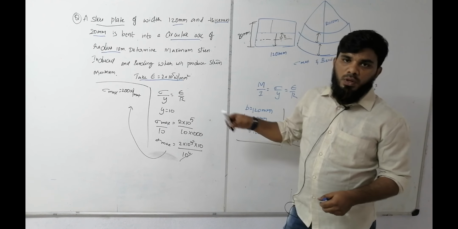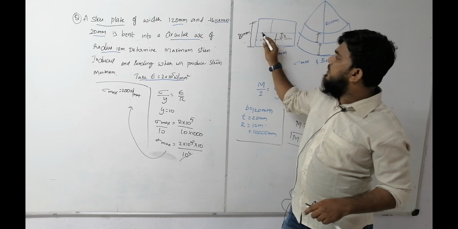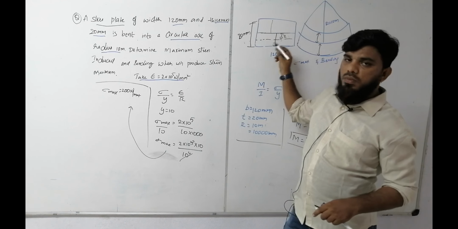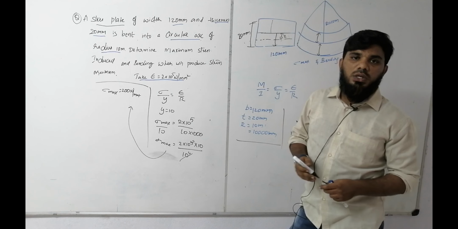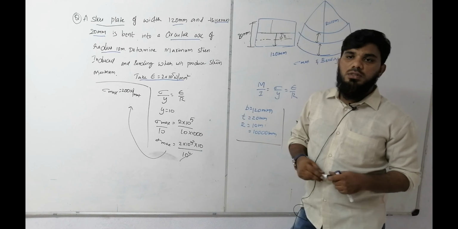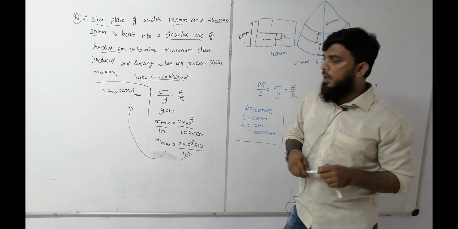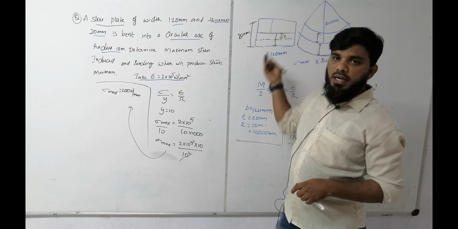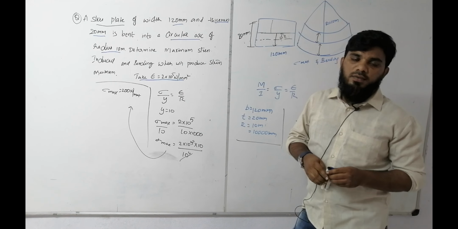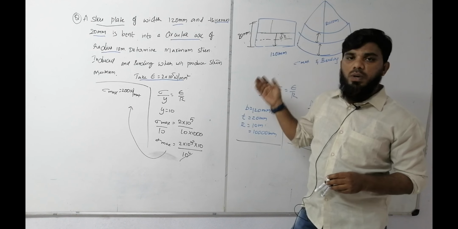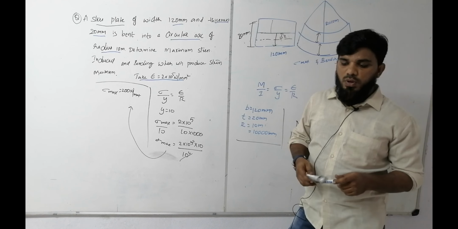Tension, compression. Another thing you can take: if y is equal to 0, there is no stress, so stress will become 0. Clear? Compression means we have to take the upper half, tension means we have to take the other half. A maximum means we generally take the positive value itself. Clear? So in this way we have to solve the problem.